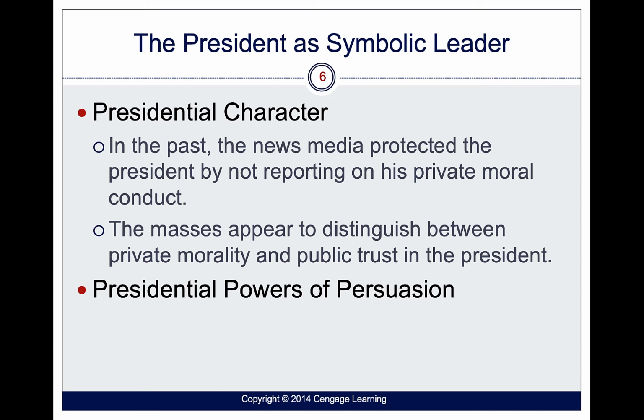But then in 2016, with some of the things we saw with Clinton and some of the things we saw with Trump, I don't think the moral character or moral conduct was under as much scrutiny as it used to be. And there's a thing where some people might not judge a person's morality when they're running for president. If we're going to get money in our pockets and we're going to have these things that are good for us, we might look past the moral conduct of a president. And the president really needs to have the power to persuade people to buy into his or her administration, to persuade people to take action.